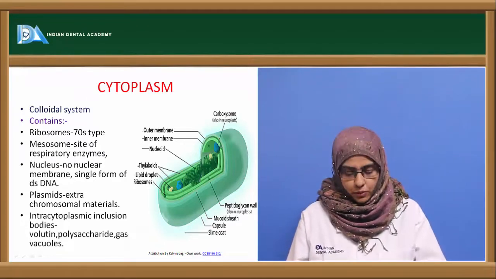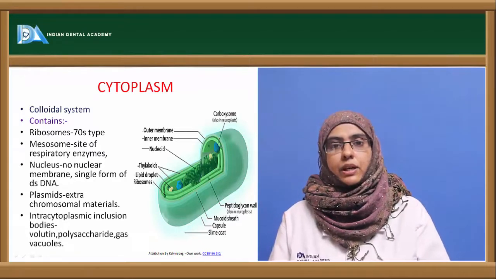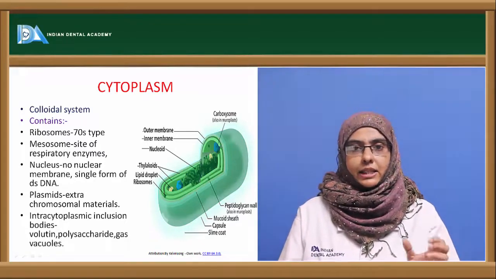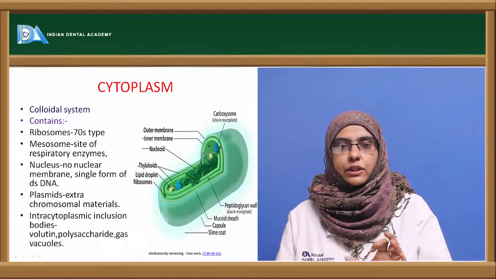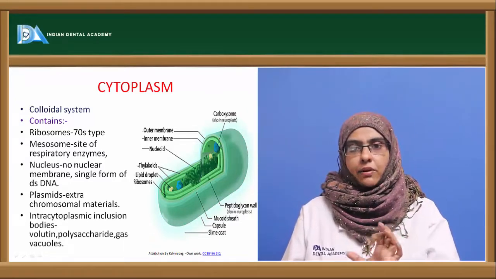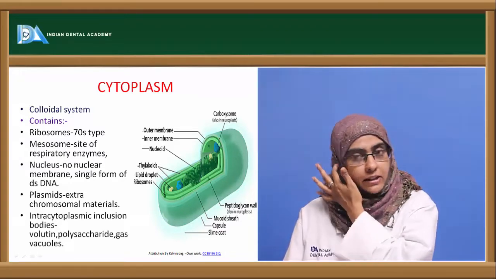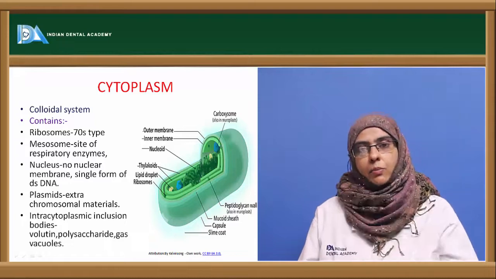So coming to the ribosomes, in bacteria they are of the 70S type in comparison to eukaryotes, which are of the 80S type. S is a sedimentation unit in the centrifuge. So prokaryotes have the 70S type of ribosome, that is 30S and 50S subunits, that help in protein synthesis.